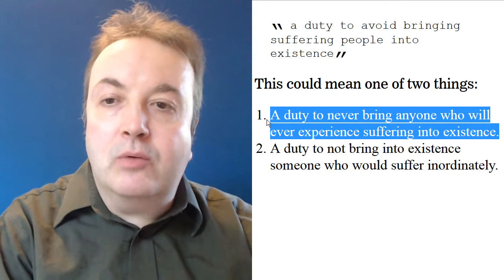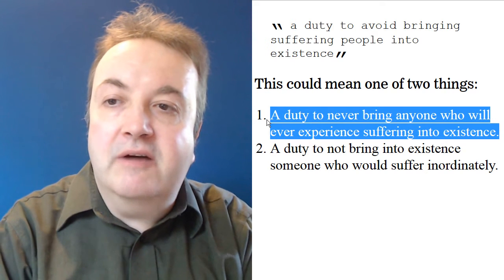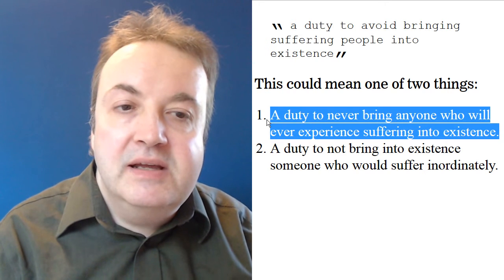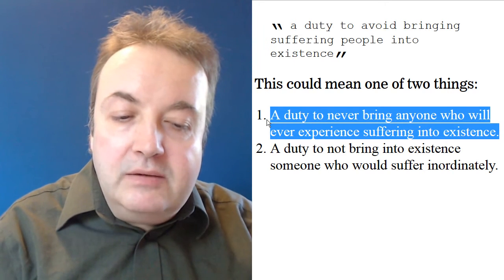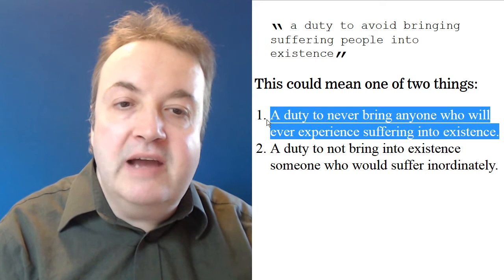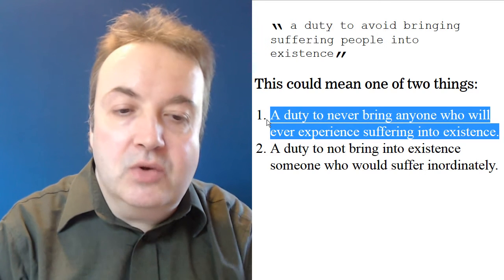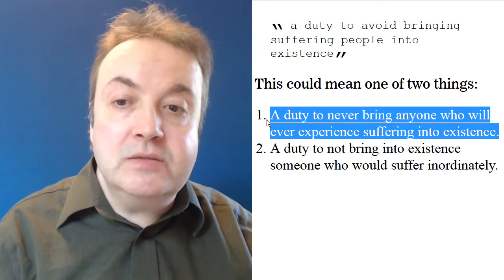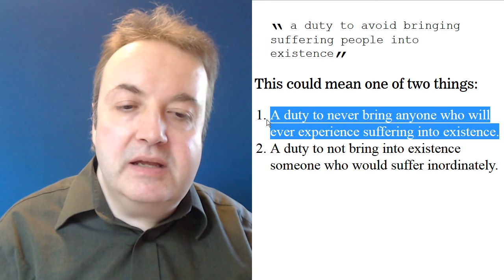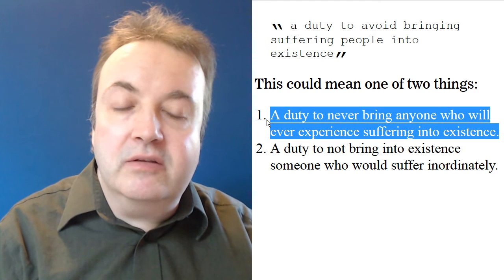But if this is what we mean by a duty to avoid bringing suffering people into existence, then procreation is always wrong. We always have a duty to never bring anyone into existence because everyone is going to suffer. But if this is what he means, he's using circular reasoning here.